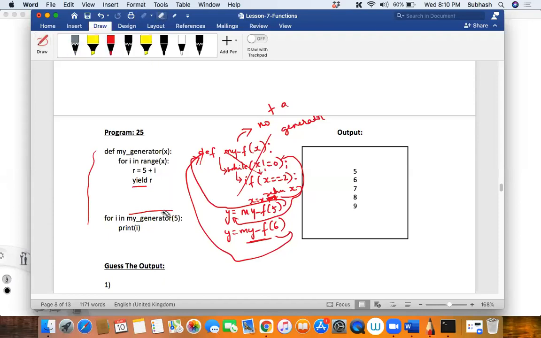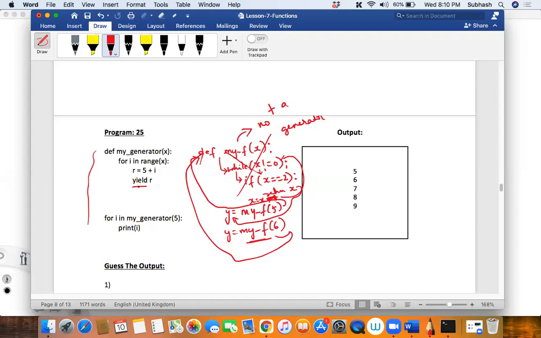We did so many programs with that. It was the range function. I told you the range function is called what kind of function? It is a generator function. How does it become a generator function? Because within the range function, you are making use of something called yield.